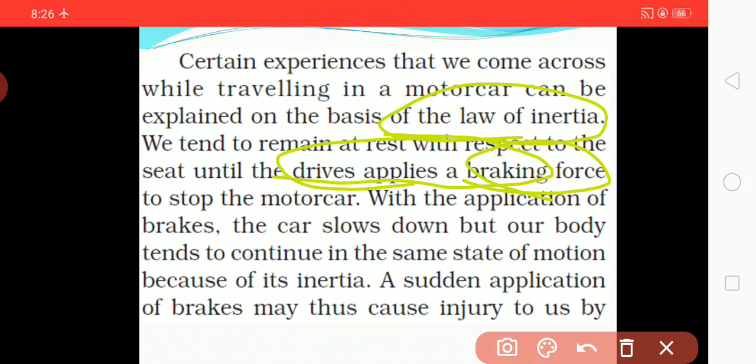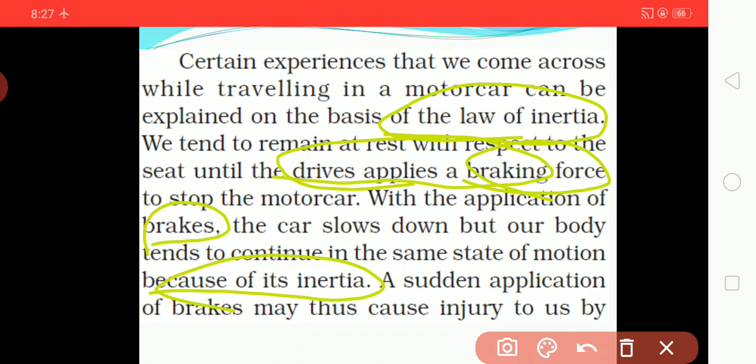So when the driver has applied a brake, the car slows down, but our body tends to continue in the same state of motion because of its inertia. It will be seen that the car gets slowed, but our body keeps moving.